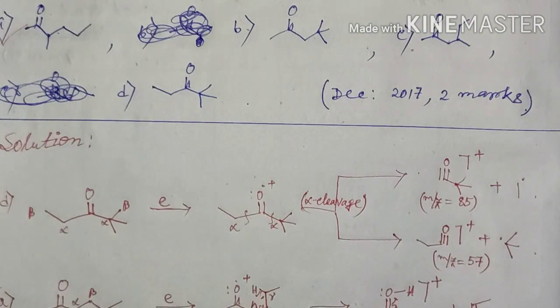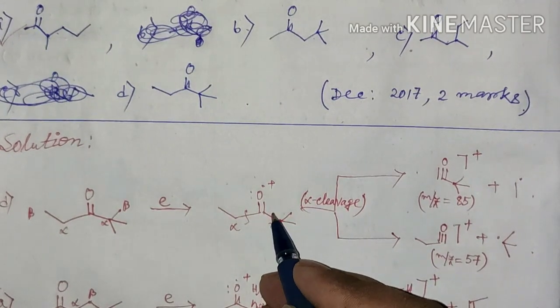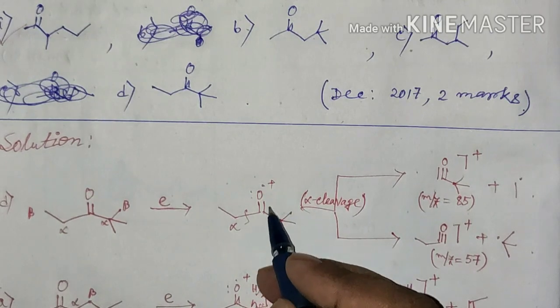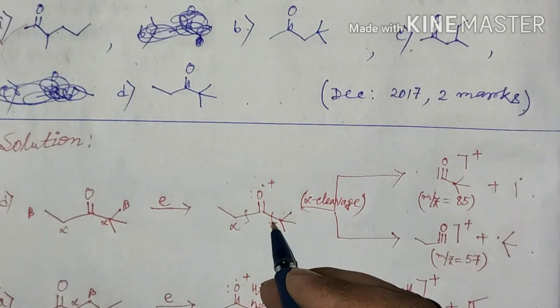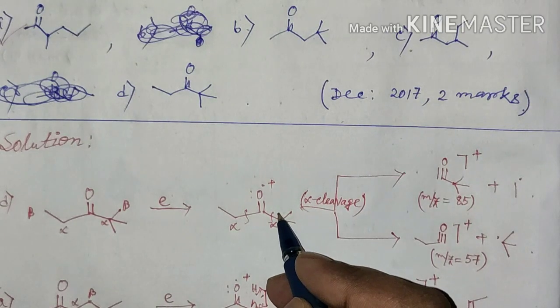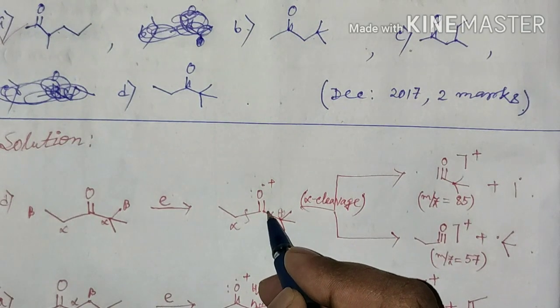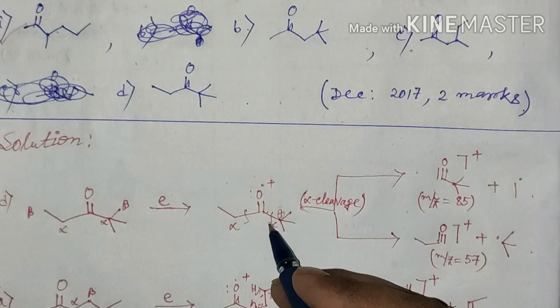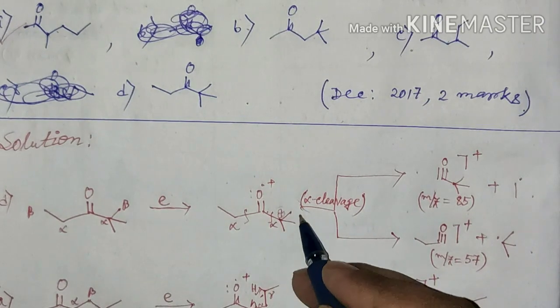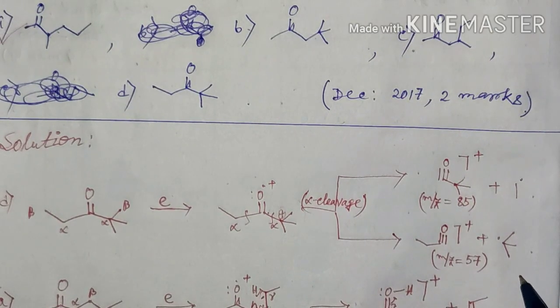Here I want to mention another thing, that during this alpha cleavage the carbocation is forming from this part for this CC bond cleavage. Similarly, there is another possibility that carbocation will be formed in this part and this species will be radical, and the peak corresponding to M by Z of this tertiary carbocation will be detected in the mass spectrum, but for that species also M by Z will not be equal to 72.